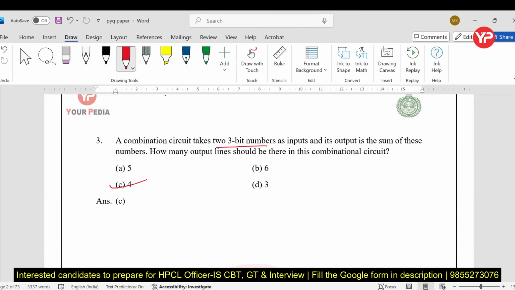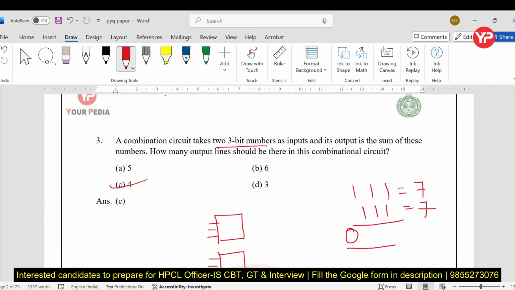So a combinational circuit which will take two 3-bit numbers, and the output is the sum. In the maximum case, you can see if all the 3 bits are 1, then the sum is what? This is 7, this is 7. Yes or no? 7 plus 7 is 14. So you require one extra bit. So the output has to be 4 lines. Okay. So the answer is C. Next.